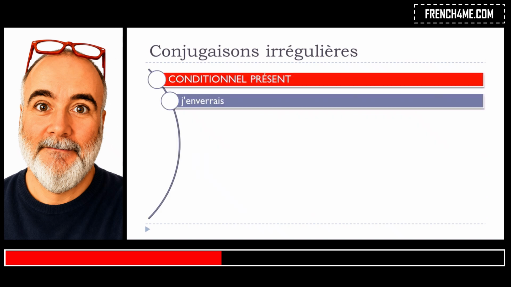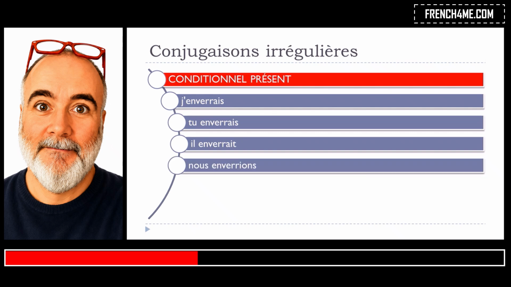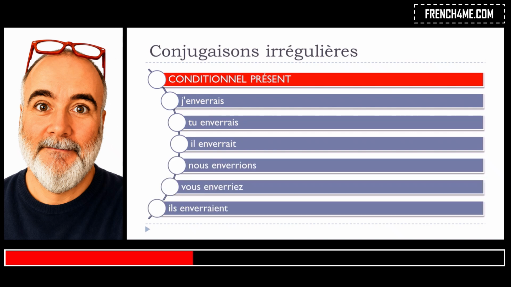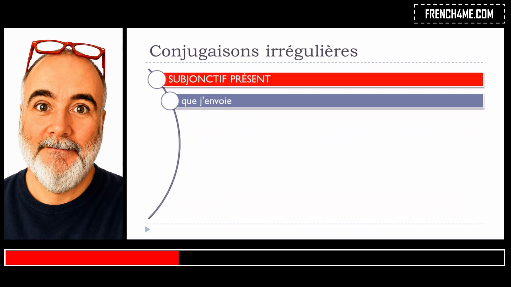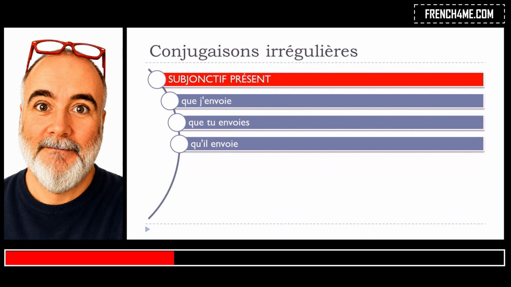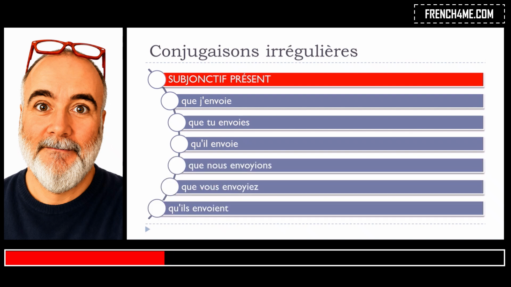Well, clearly it will be the same construction or the same idea of construction, so same modification. J'enverrais, tu enverrais, il enverrait, nous enverrions, vous enverriez, ils enverraient. Okay, and then let's see now le subjonctif présent. Que j'envoie, que tu envoies, qu'il envoie, que nous envoyons, que vous envoyez, qu'ils envoient.